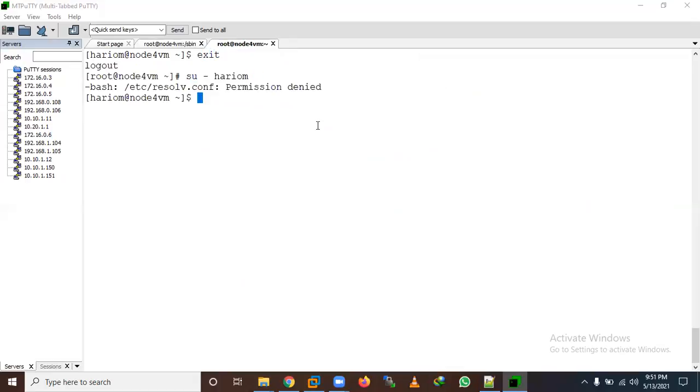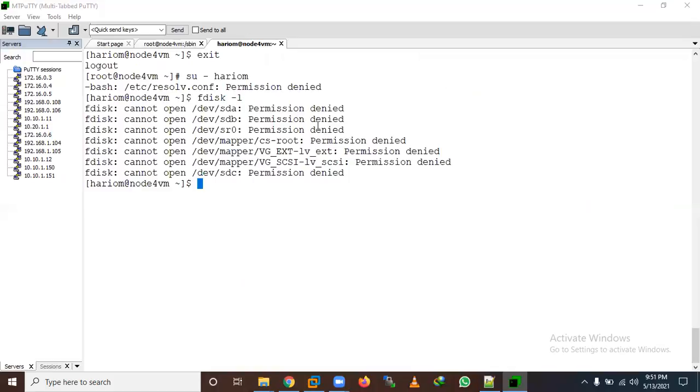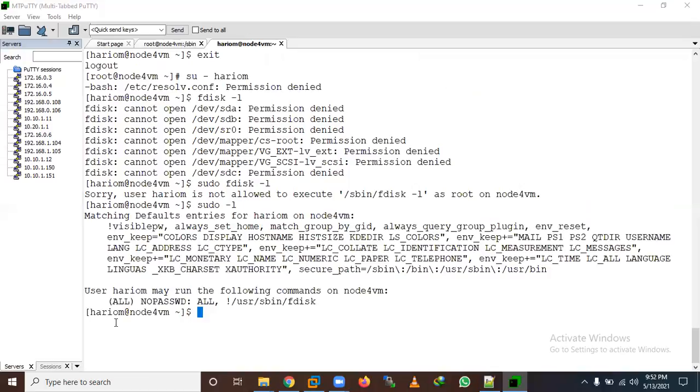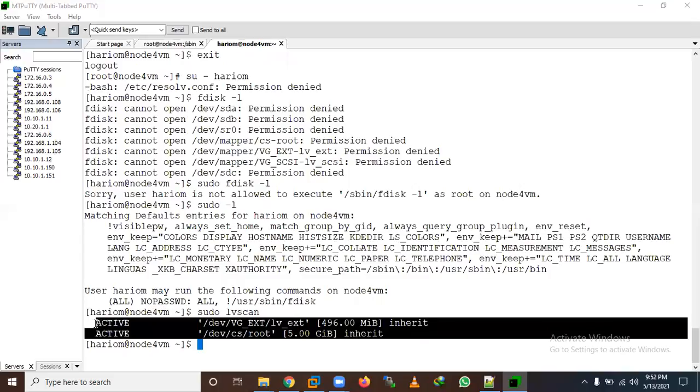Now let me run fdisk -l. Sorry, I need to use sudo. It is not allowed, same as before. If you want to see, run sudo -l and you will see that no password is required. Let me run sudo lvscan. It's not asking for any password. Now it's running perfectly.